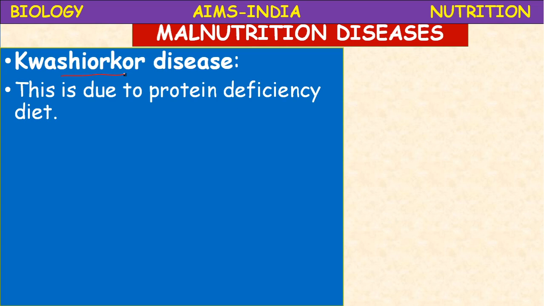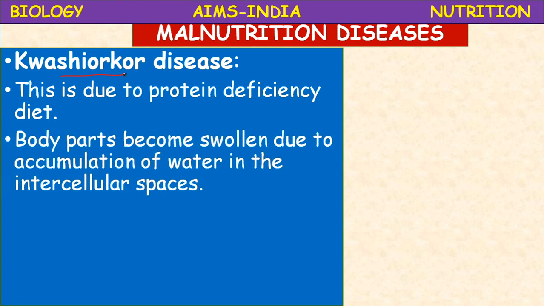This is due to protein deficiency. Then what are the symptoms? The body parts become swollen. The body parts become swollen means somewhat bulged due to accumulation of water in the intercellular spaces. Okay, the space which is present between the cells is filled with water.